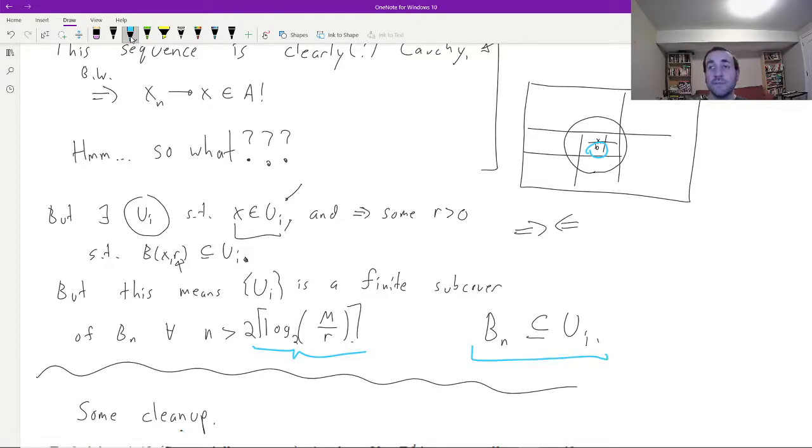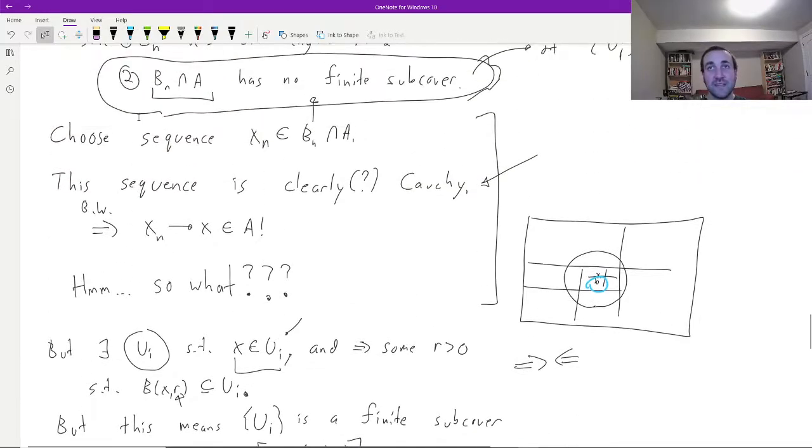What does that mean? Well, Bn is sitting inside of Ui. That means in particular that there exists a finite subcover of all of Bn, right? Ui is just one element, so that's definitely a finite subcover. And that means that Ui is also a finite subcover of Bn intersect A.